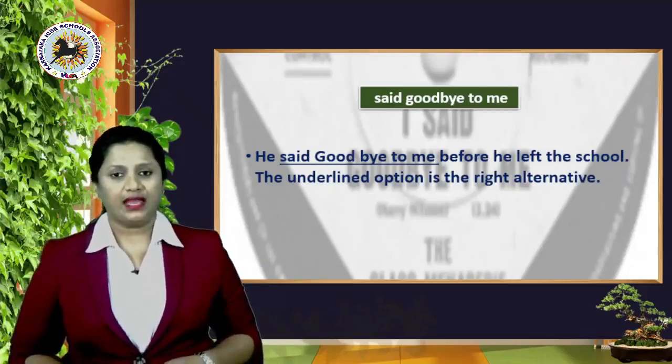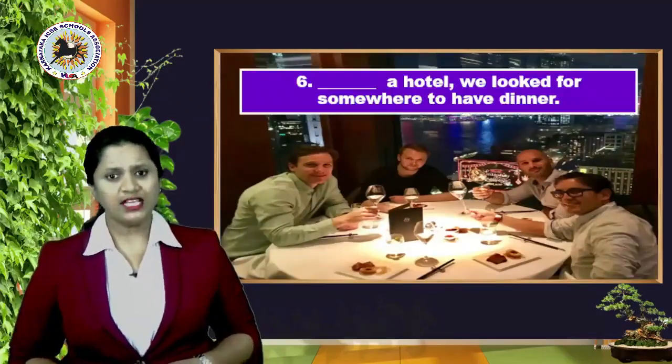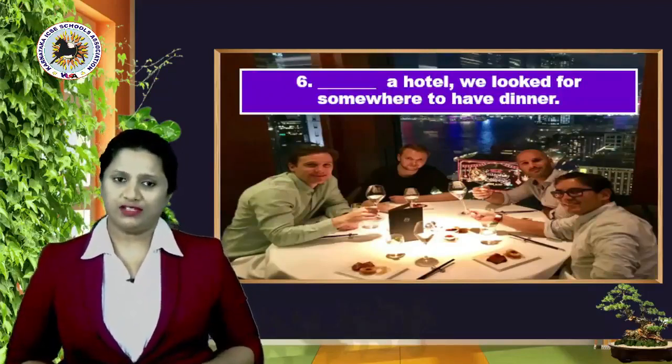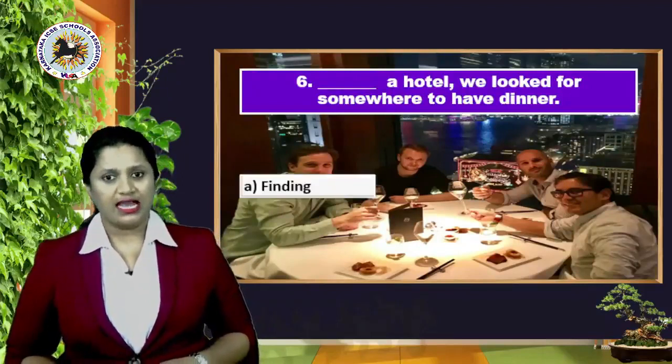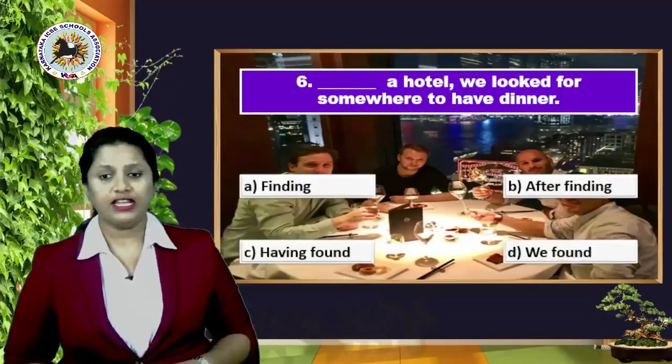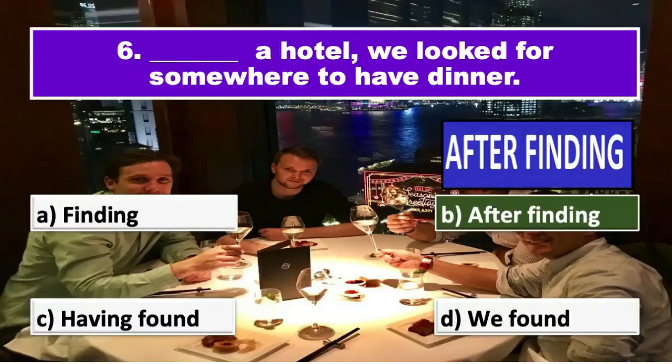Okay. And let's move to the next question, sixth one. Dash a hotel will look for somewhere to have dinner. Options are A, finding, B, after finding, C, having found, or D, we found. Right answer here is yes, option B, after finding.